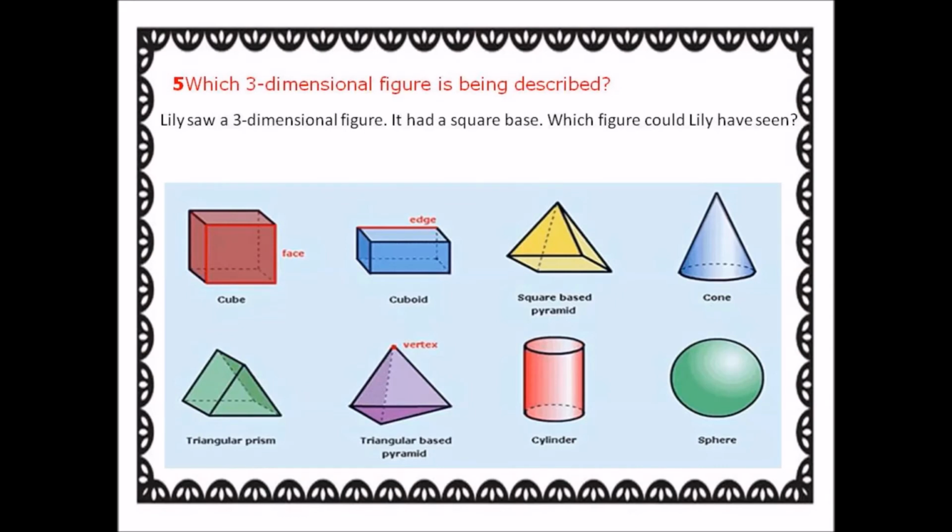Which three-dimensional figure is being described? Lily saw a three-dimensional figure. It had a square base. Which figure could Lily have seen? Now here are the different shapes, three-dimensional figures. Now only the cube has a square at the base. So she would have seen a cube.